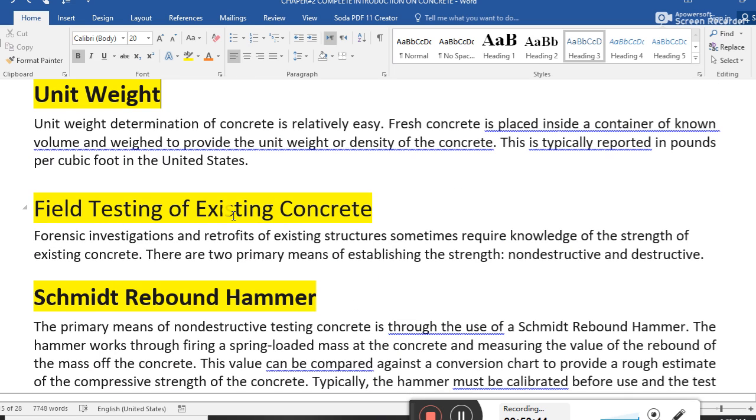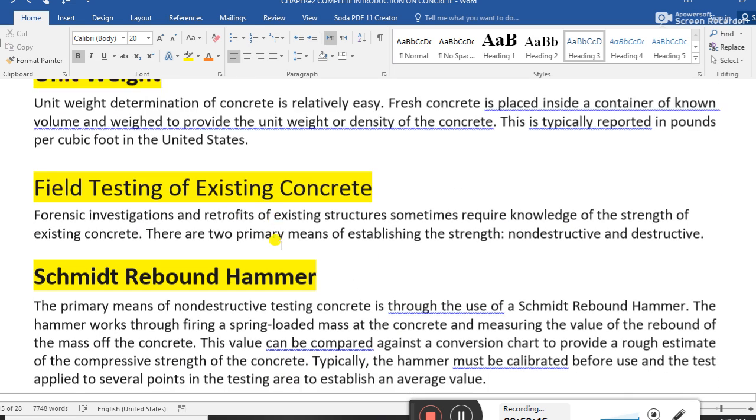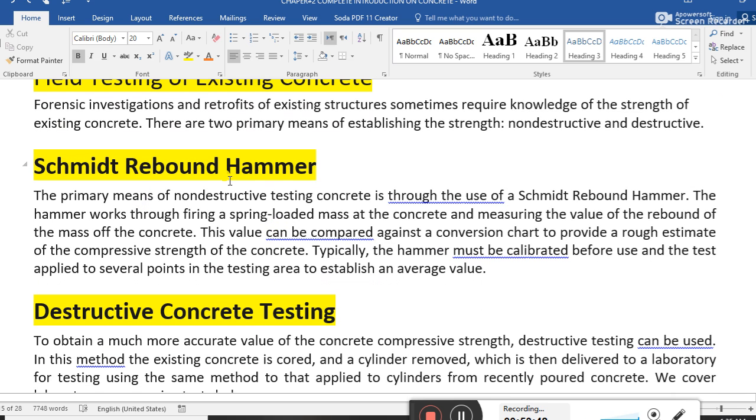Field testing of existing concrete. This is also repeated. Rebound hammer test. The primary means of non-destructive testing of concrete is through the use of the rebound hammer test. The hammer works by firing a spring-loaded mass at the concrete and measuring the value of the rebound of the mass from the concrete.